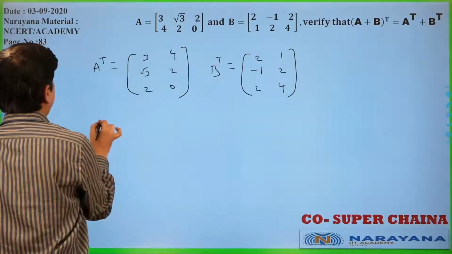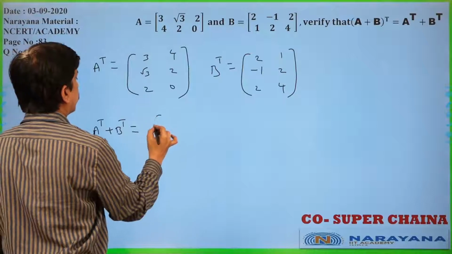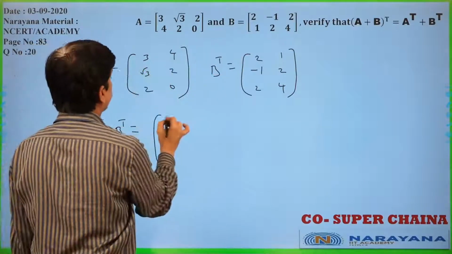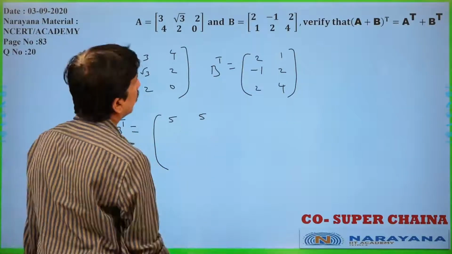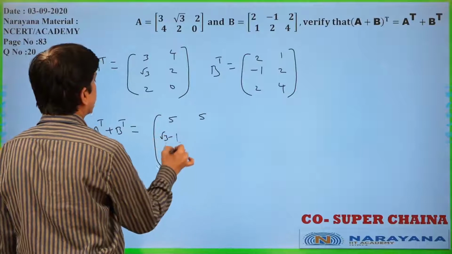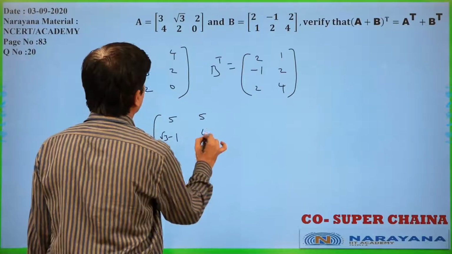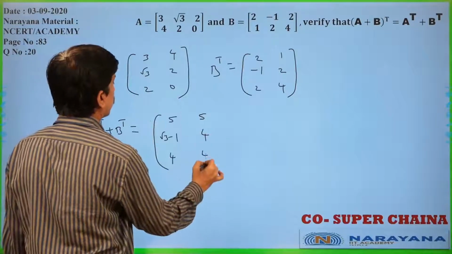Now, A transpose plus B transpose. 3 plus 2, 5. 4 plus 1, 5. Root 3 minus 1. 2 plus 2, 4. 0 plus 4, that is 4.